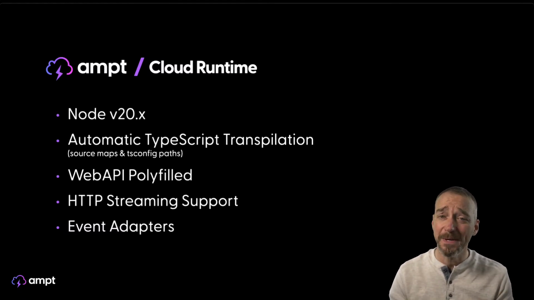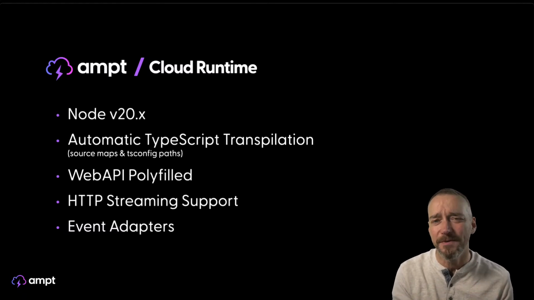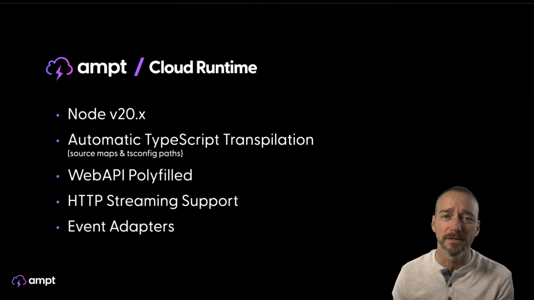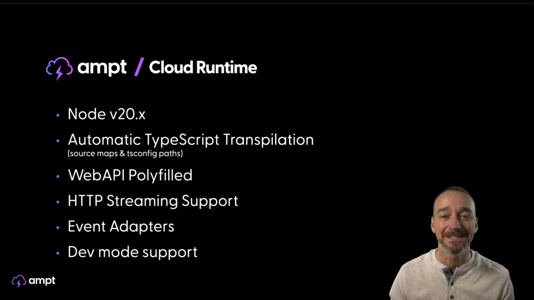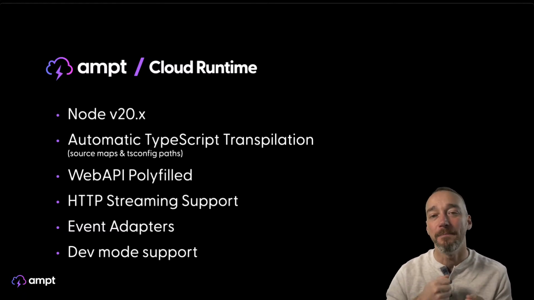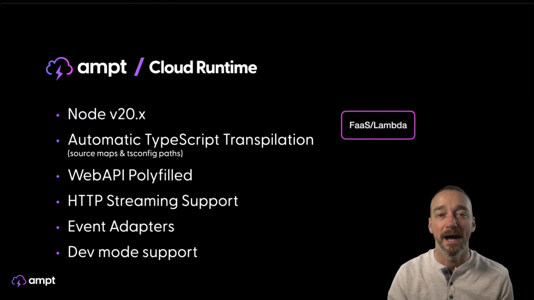We also have a bunch of different event adapters in here, depending on what type of compute is processing it. Lambda does event service mappings very, very well, not so much when it's linked to a Fargate container or maybe App Runner or some of these other things. It's all taken care of for you. And then we give you dev mode support. This is one of the really cool features of Ampt. This is what you see all the time: you make a change, you hit save, it's instantly synced and deployed and ready to go. That is a dev mode feature that's part of the runtime that we build for you, which is super helpful.